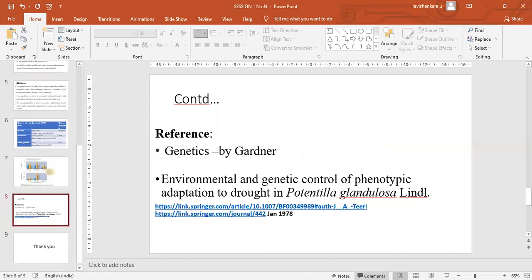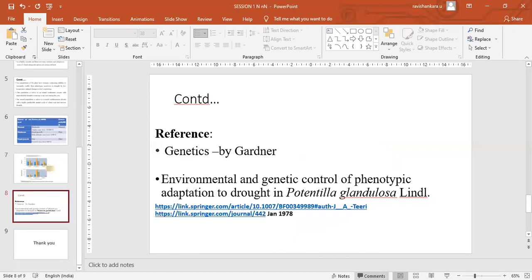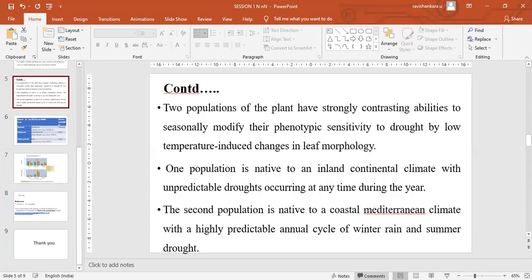Here we have an example of Potentilla glandulosa, and you can find the details of this experiment in certain textbooks, like Gardner or a general genetics textbook, and certain papers were published in 1978, based on studies by breeding experiments on different ecotypes which have common genotypes and show different phenotypes. And this is one example of how nurture influences the expression of genes.